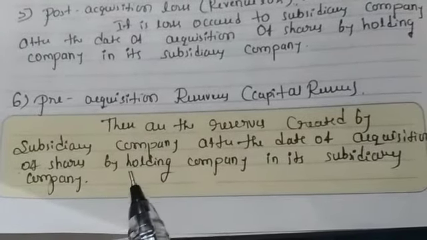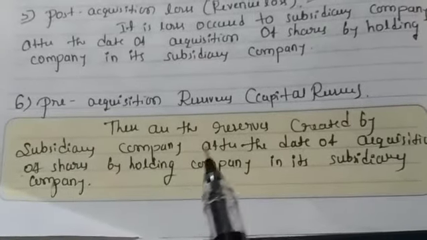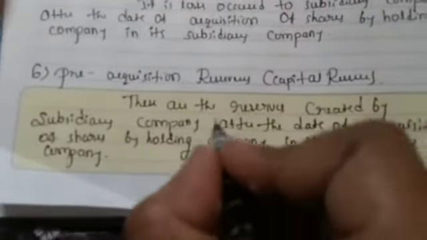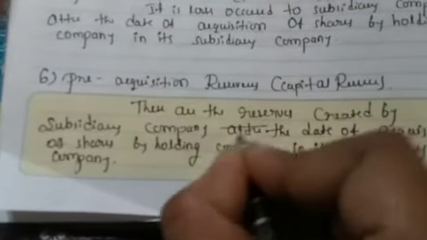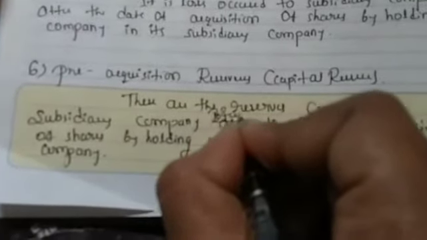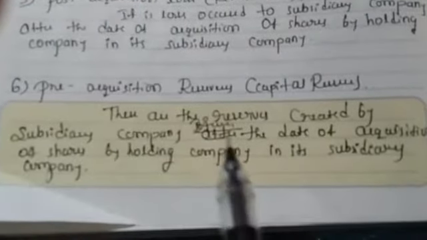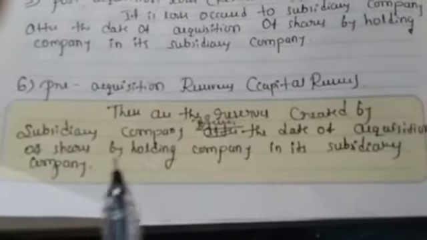So this one is pre-acquisition reserves. Here, not after, this one is before. These are the reserves created by the subsidiary company before the date of acquisition.